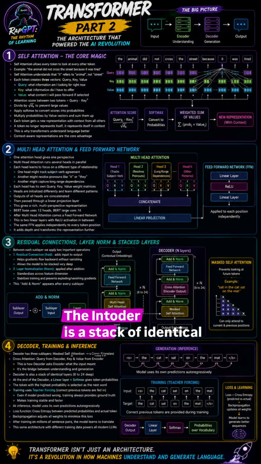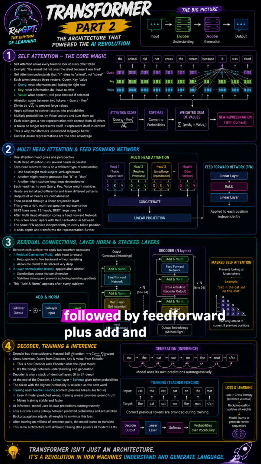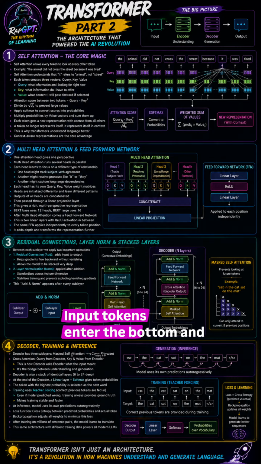The encoder is a stack of identical layers, typically 6 to 24 deep. Each layer has multi-head attention followed by feed forward plus add and norm. Input tokens enter at the bottom and contextual representations come out at the top. Each layer refines the meaning further based on surrounding context.